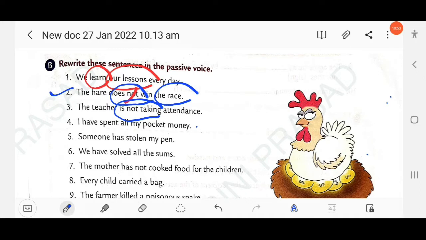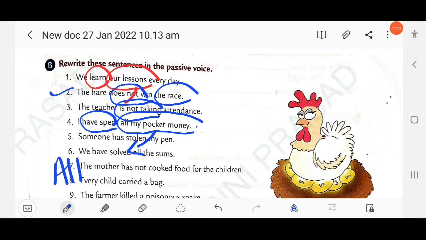Then next question here, I have spent all my pocket money. So here the object is all my pocket money. This is object. I spent what? And here the tense is used present perfect. Okay. So object in the active voice becomes subject in the passive.